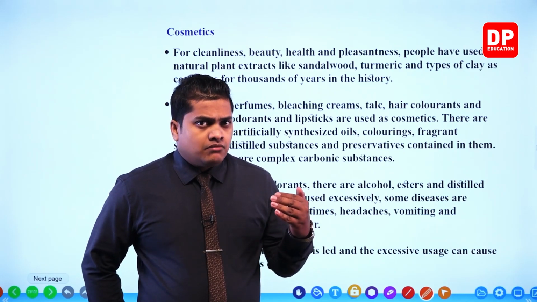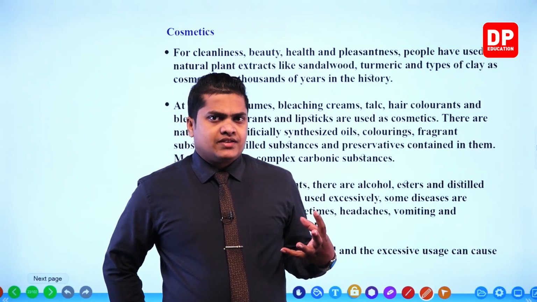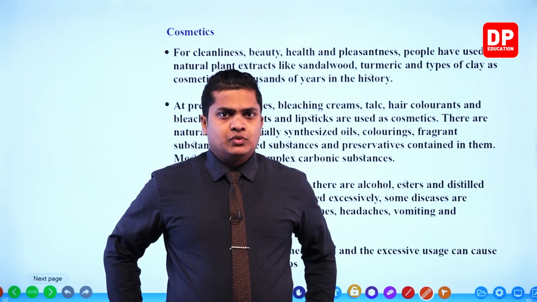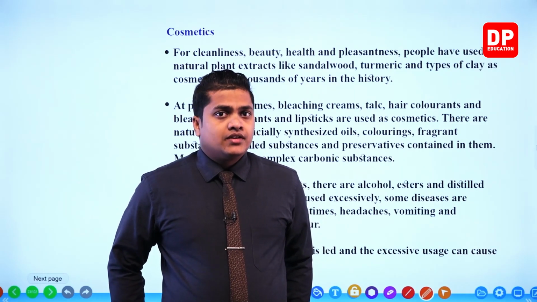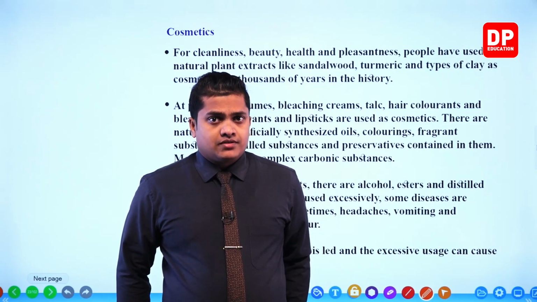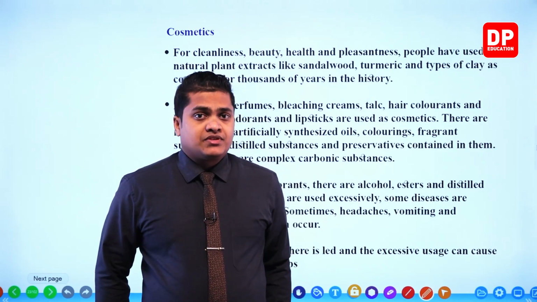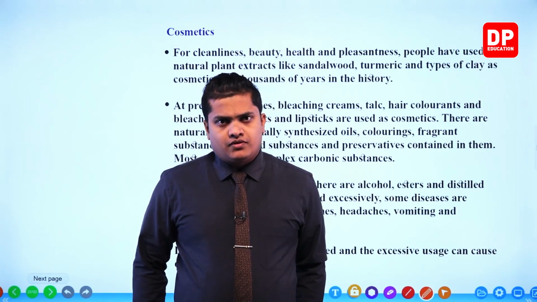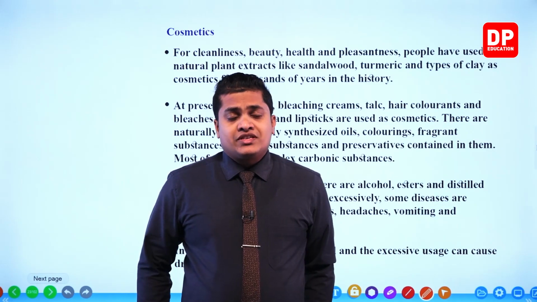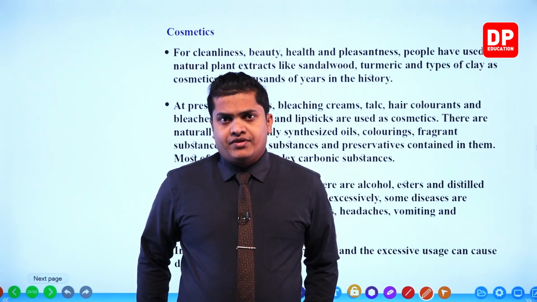Now I took an example of cosmetics, right? Most of the time we use artificially made cosmetic substances. These substances may contain different kinds of chemicals, and these chemicals are very harmful to the environment and also to the consumer.